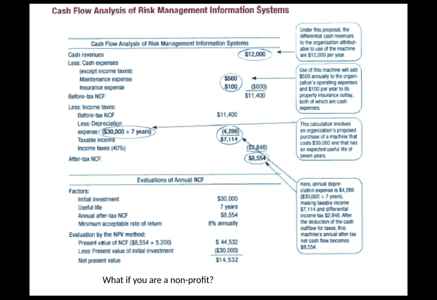So based upon this, present value of 8,554, 8% over 7 years is going to be 5.206. If we went to the table, that's where that number is coming from. We multiply it out. We see that the net present value is $44,532. Our initial investment was the $30,000, and we show that our net present value basically is $14,000.